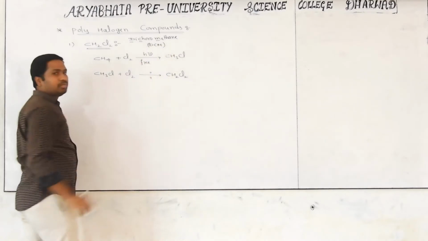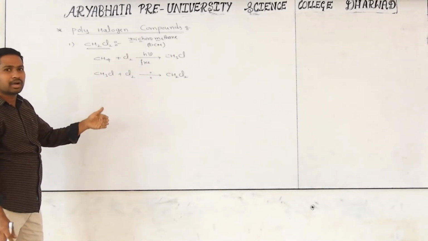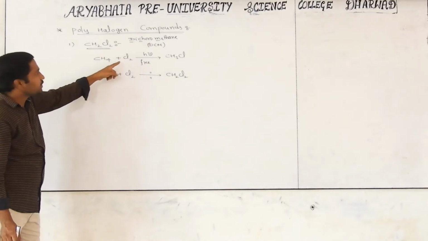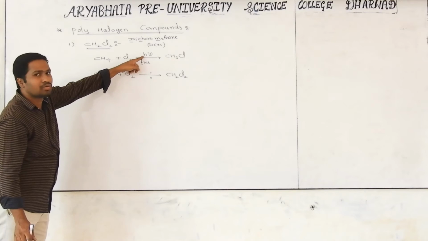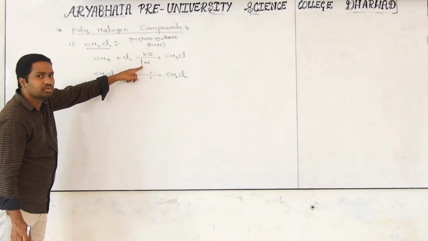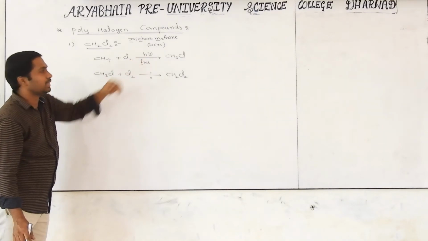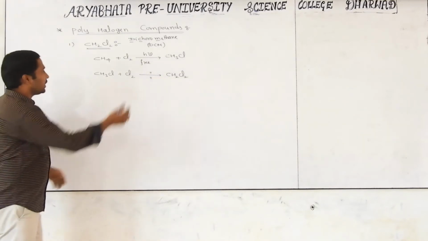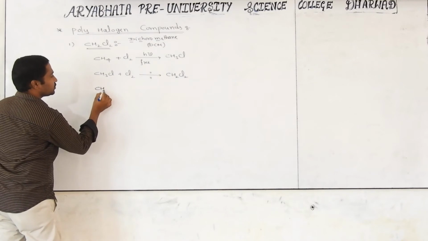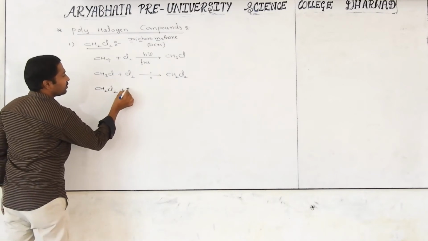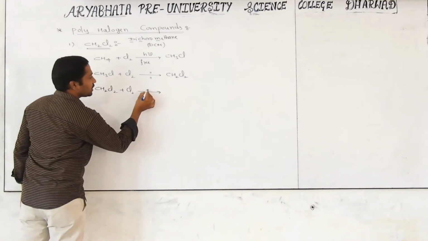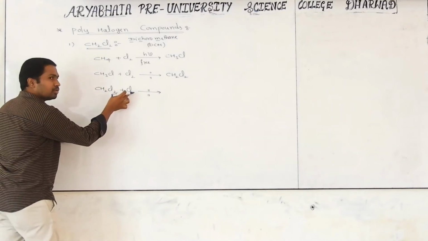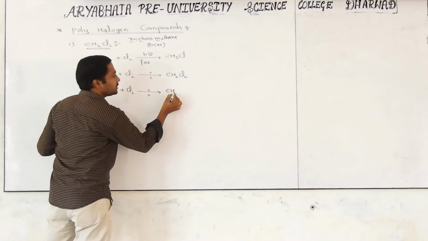DCM, dichloromethane. We can prepare this by using methane, reacting with chlorine in presence of sunlight, going through a free radical mechanism. Still it can go substitution. Then what are we getting? That is also CH2Cl2, still involved in the reaction with chlorine in presence of sunlight. What happens? One more hydrogen will combine with chlorine. Then we are getting CHCl3.